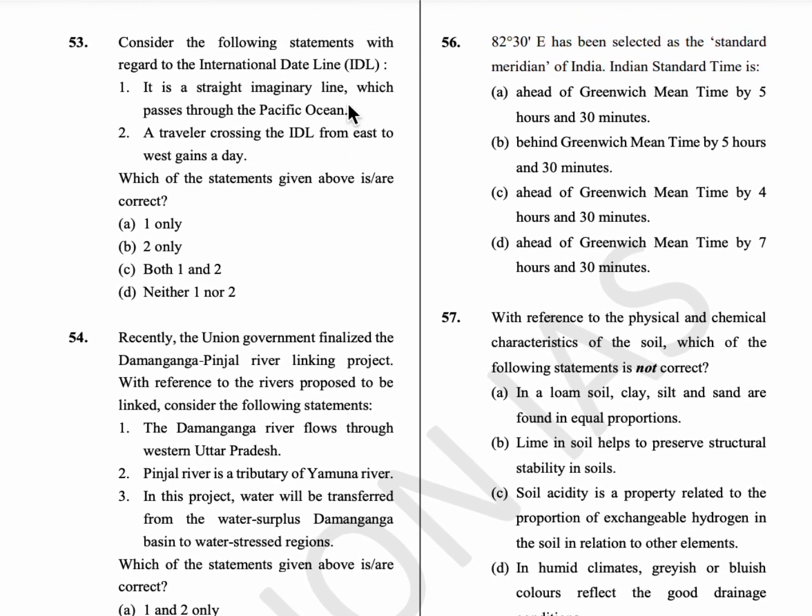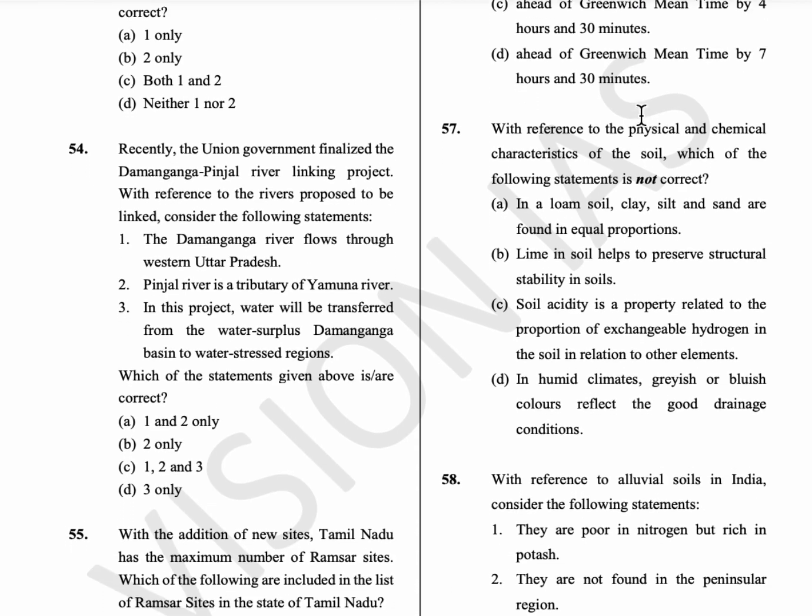56th question, 82 degrees 30 minutes east has been selected as the standard meridian of India. It is ahead of Greenwich time by 5 hours and 30 minutes. Option A is the answer.